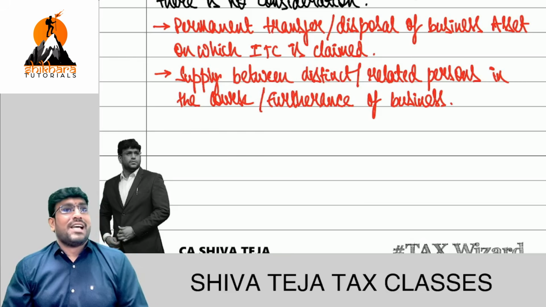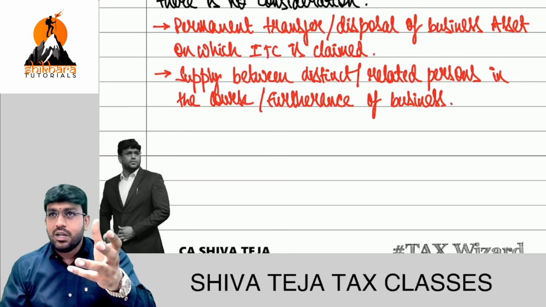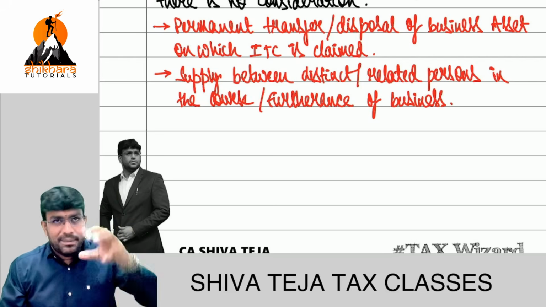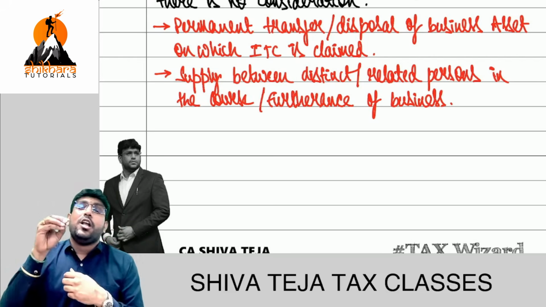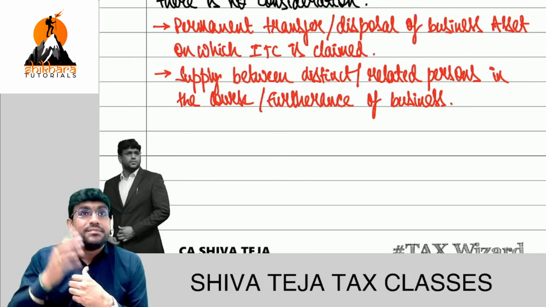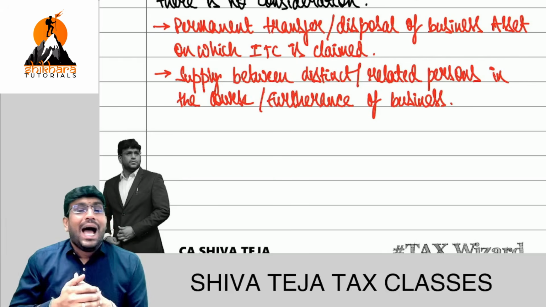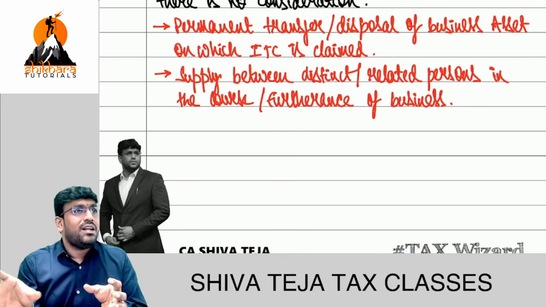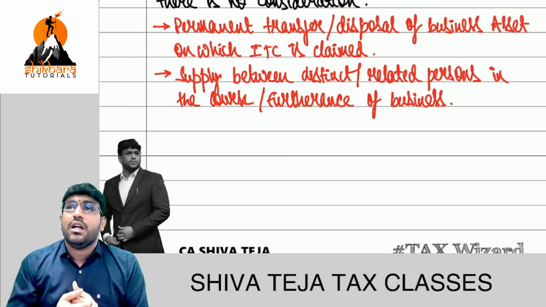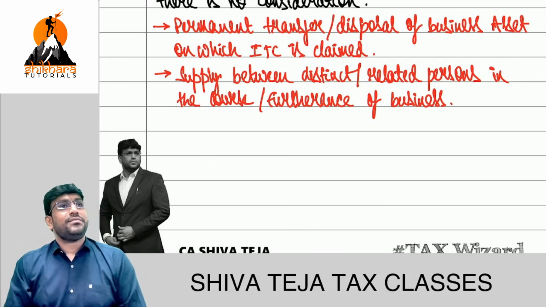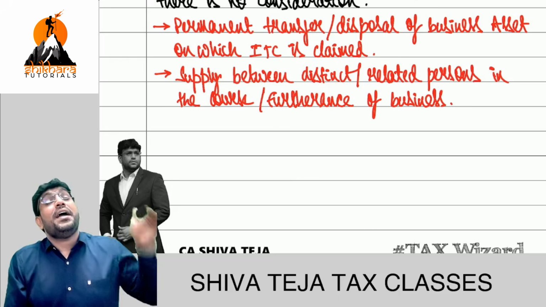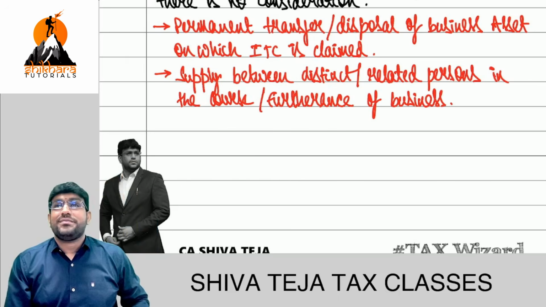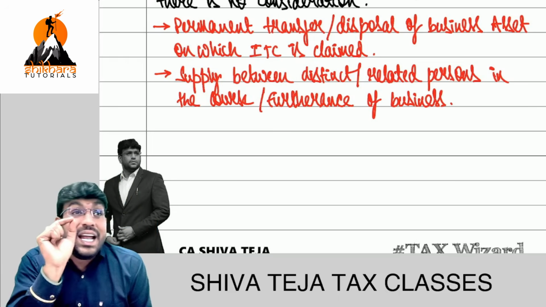So now for example, Nilofer Cafe, we know? Became popular a lot these days. They have their office operation in Hyderabad. Imagine Nilofer Cafe have opened one branch in Vizag, Visakhapatnam. And there is a transfer of biscuits, stock transfer from Hyderabad to Vizag. Did they sell or did they do stock transfer? Law is telling still it is supply, because it is supply between distinct persons in the course or furtherance of business. Supply between distinct or related persons.